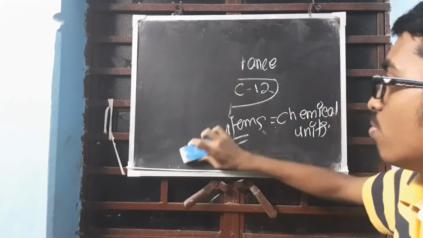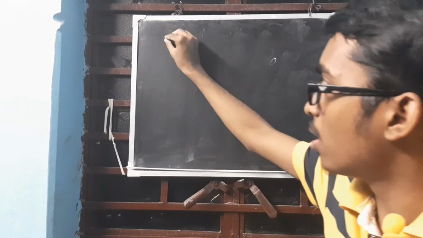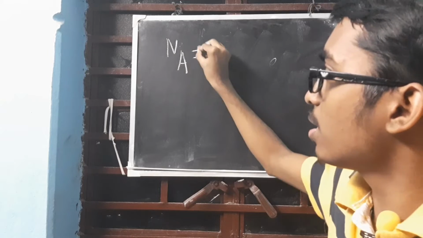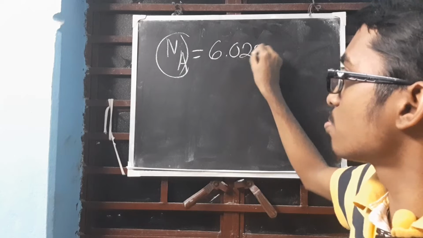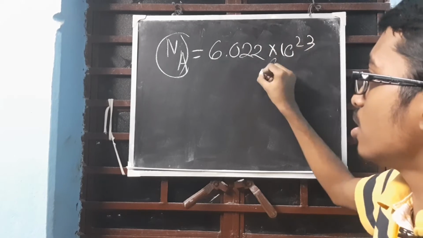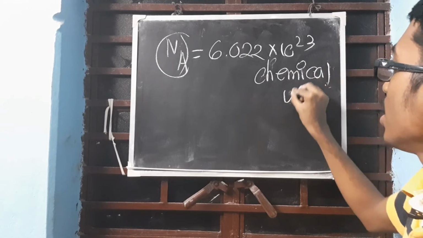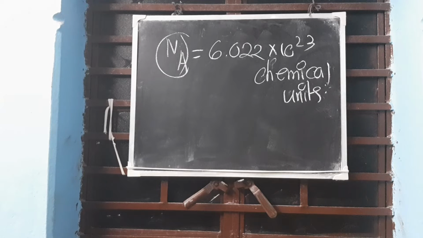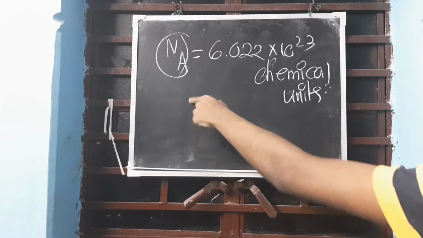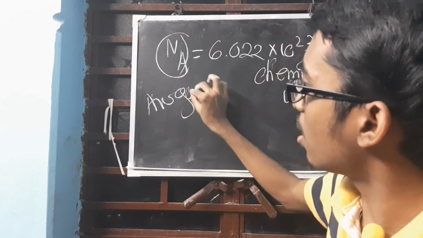The value of Avogadro number. Avogadro number is denoted by Na, and its value stands at 6.022 into 10 to the power 23 chemical entities. You cannot specify it as molecules, ions or atoms. It's chemical units. Clear? It will change depending on in what sense you are using it. So Na is the Avogadro number.